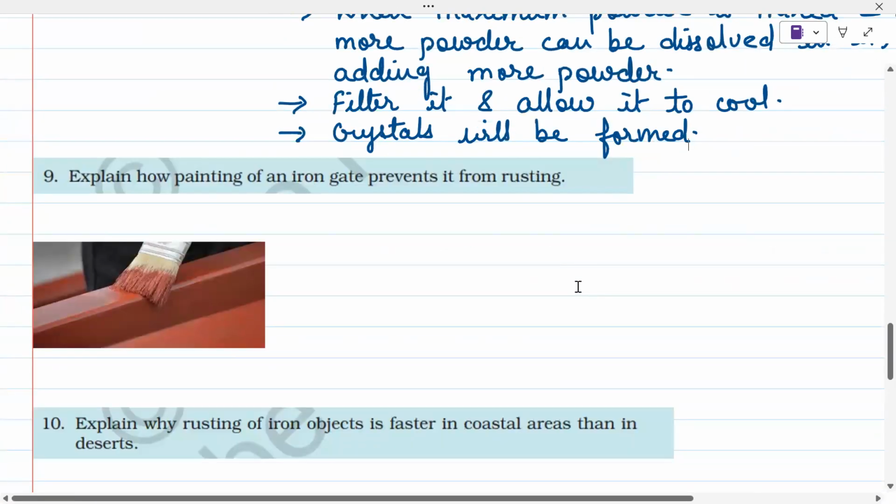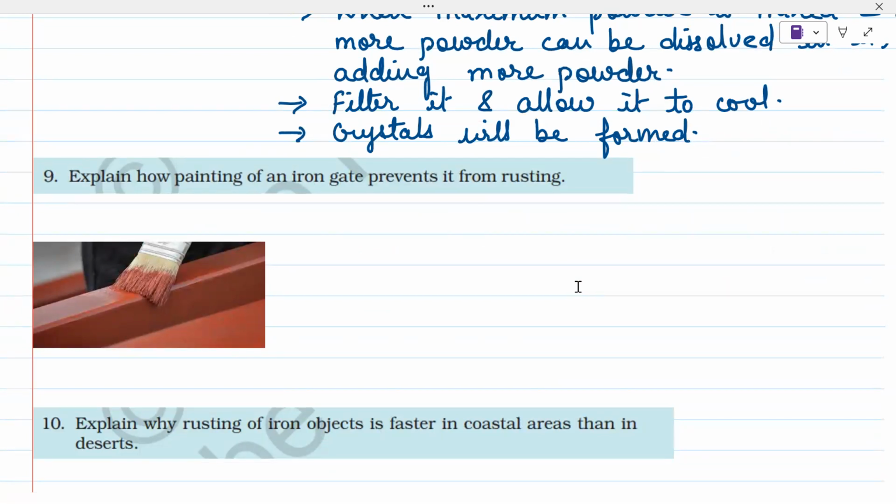Now next question is explain how painting of an iron gate prevents it from rusting. When we paint the iron gate, due to this layer of paint, it will not be in direct contact with the air. Due to that, it will not rust, right? So what will we write?